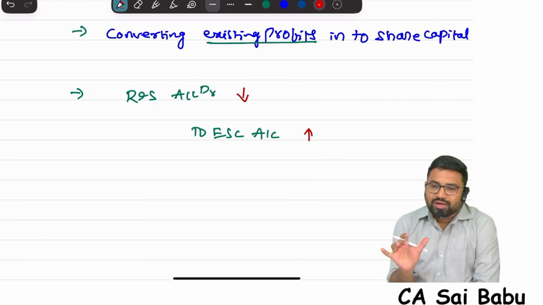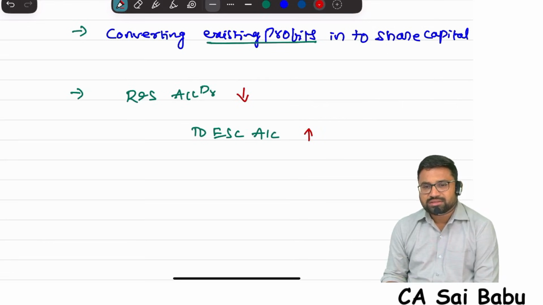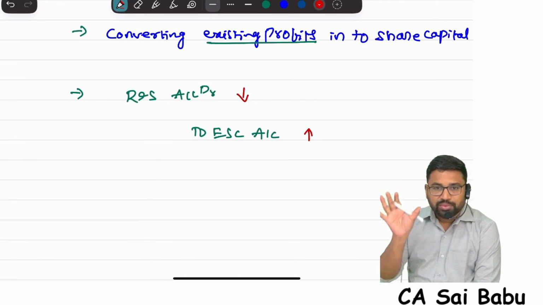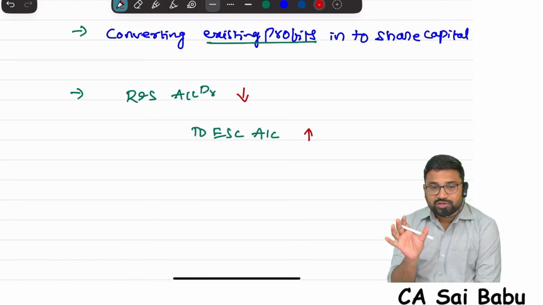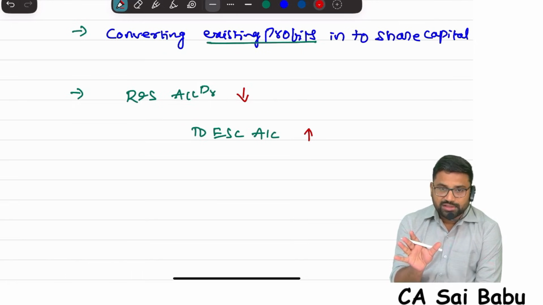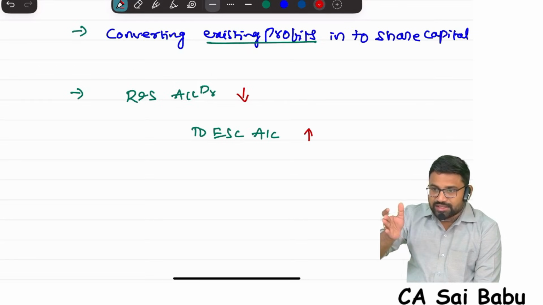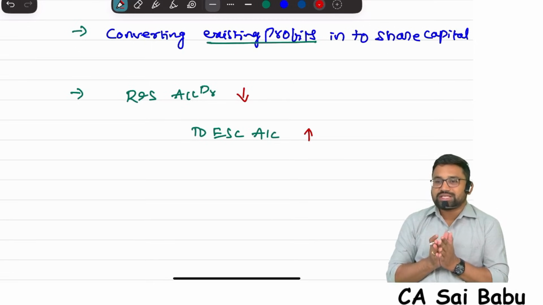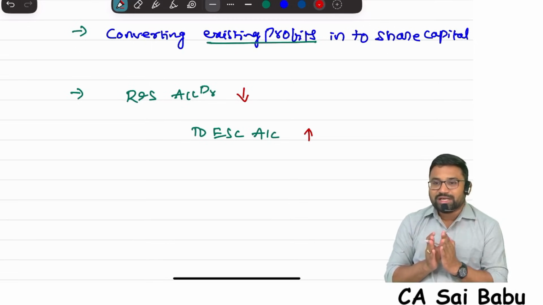Sir, what is reserves and surplus? Reserves and surplus means, in the company balance sheet, of course we are discussing about a company, we have a separate chapter, schedule 3. In the balance sheet, if you are a sole proprietor, when you prepare the financial statements, on the liability side first you will show capital, and to that capital you will add net profit. But in case of a company, capital will be shown separately.